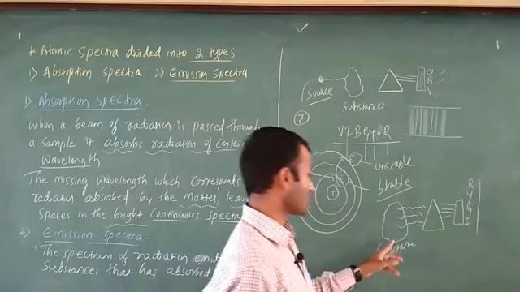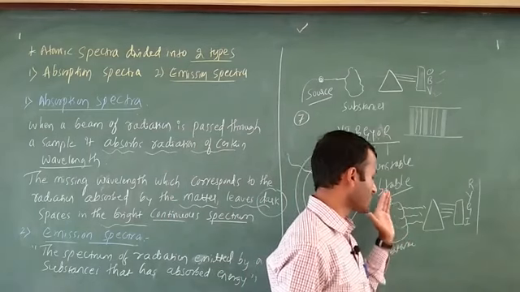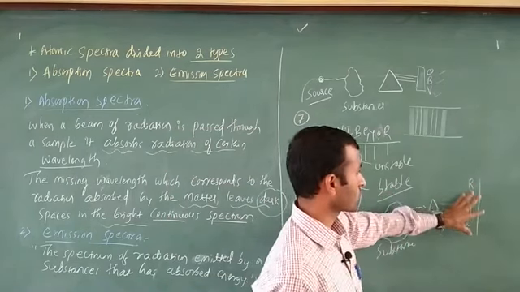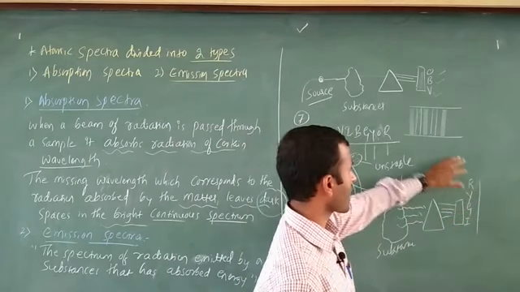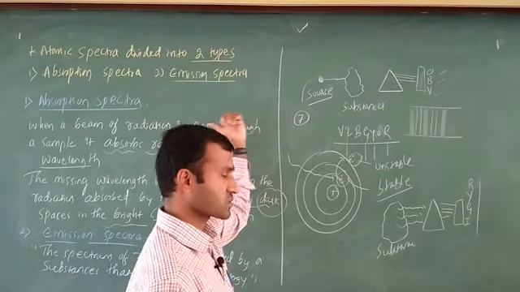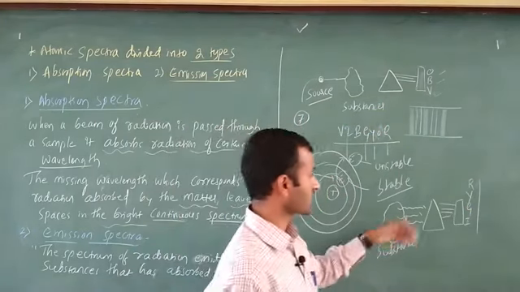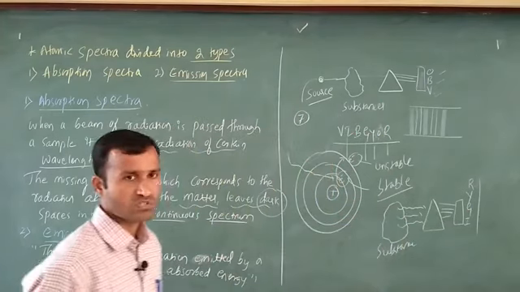The substance starts emission of radiations. Those radiations fall on a prism, and the prism gives different colors, that is, four colors. These four colors were already absorbed in the absorption spectra, but after emission I get the remaining colors. This indicates the emission spectrum.